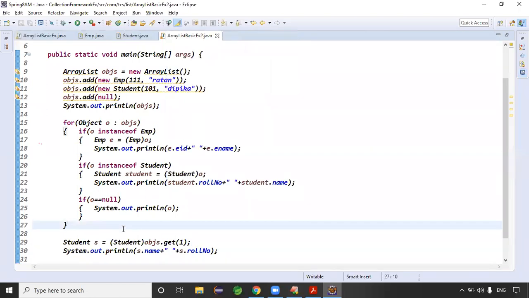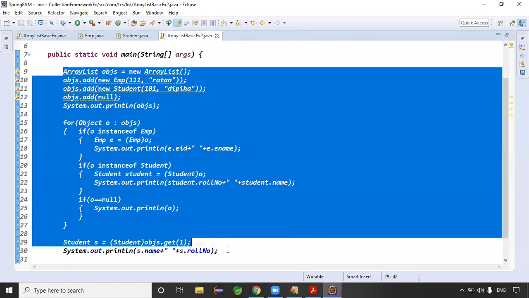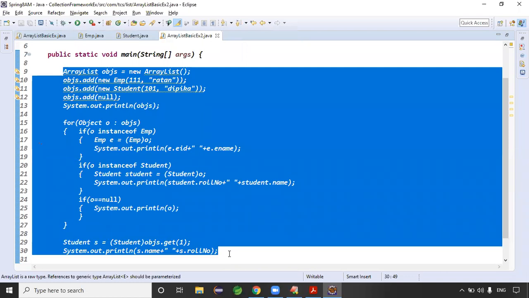It's fine, guys. See, here we need to do the typecasting process every time, because collections are not type safe. It's a very, very important point. Collections are type safe or not type safe? Collections are not type safe.